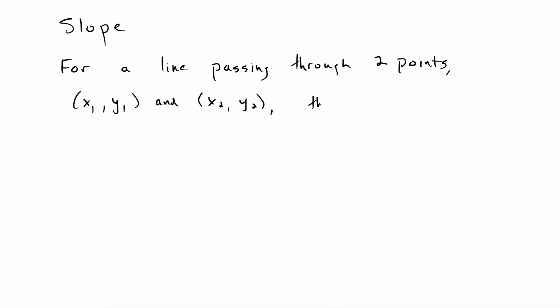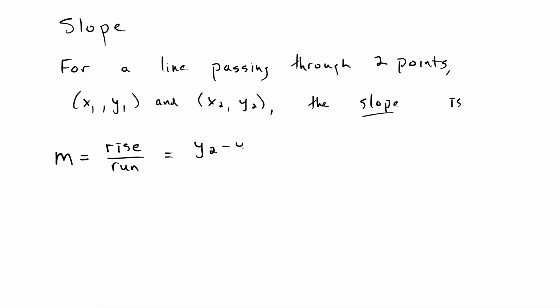Okay. The slope is, all right, here we go. And there's a lot of different ways of writing this. We usually reserve the letter m for slope. And one good way to remember slope is the rise over the run, rise over run. See how easy that is to remember? It just kind of rolls off the tongue. Rise over run.